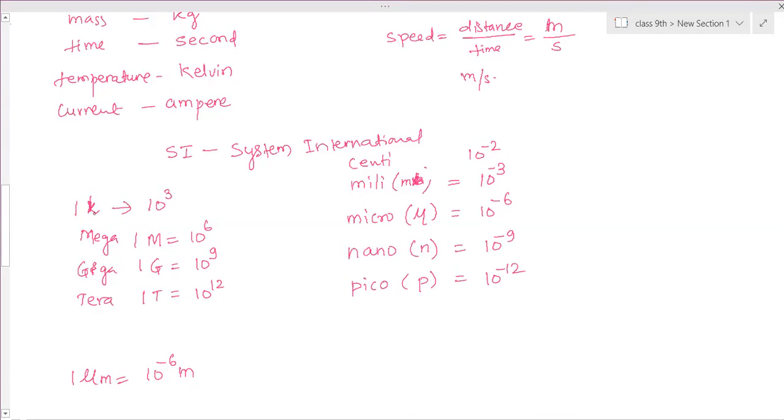Those are there, but more than that, kilo is more than that. Mega, 1000 times more, is mega. Again, 1000 times more is giga. The larger units we are counting. Again, 1000 times more is tera.